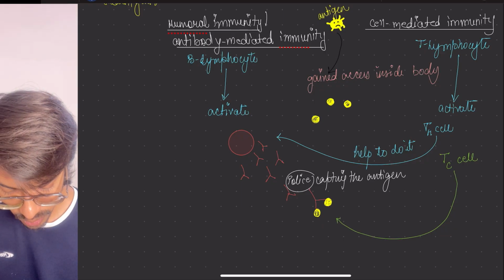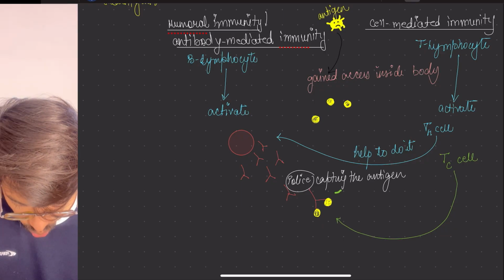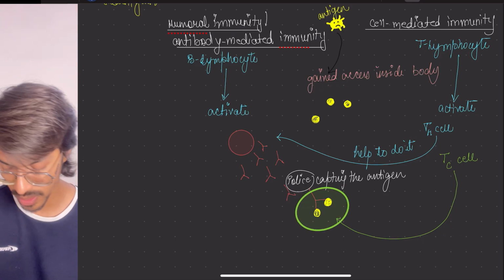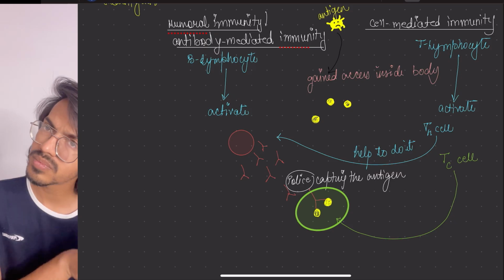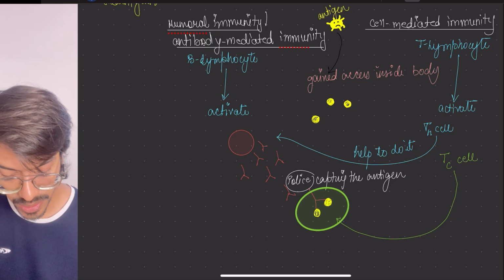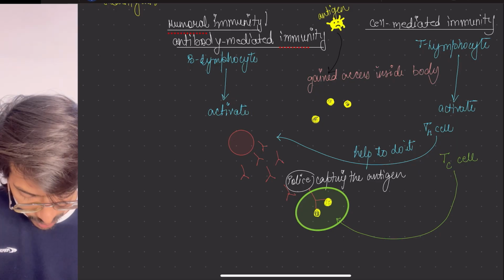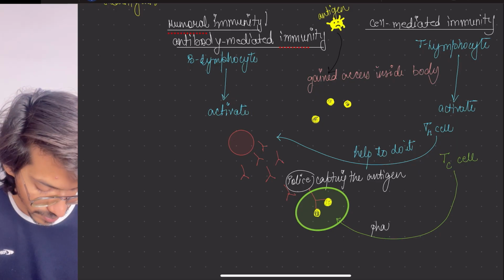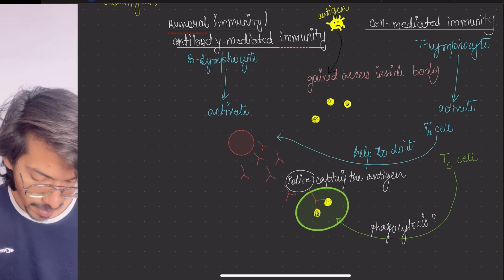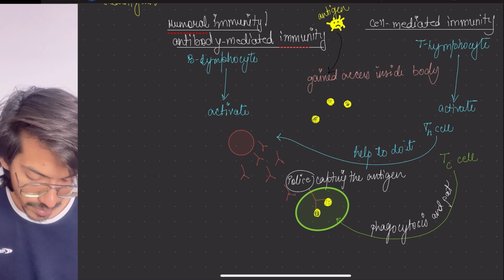So the function of this cell is to digest this whole thing. And as this whole thing is digested, your bacteria or the antigen which has gained access inside the body will die. So this is phagocytotic work, phagocytosis, and the pathogen is killed.